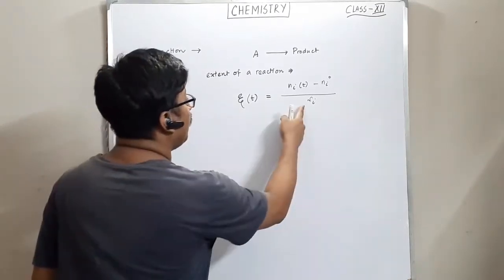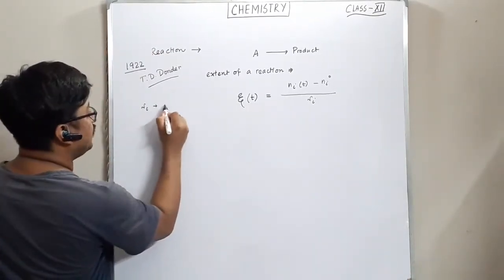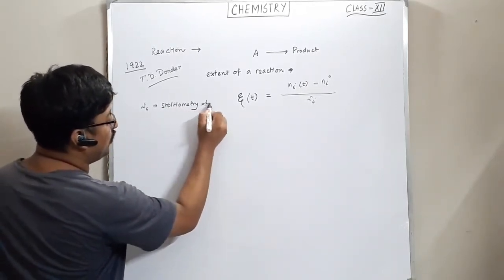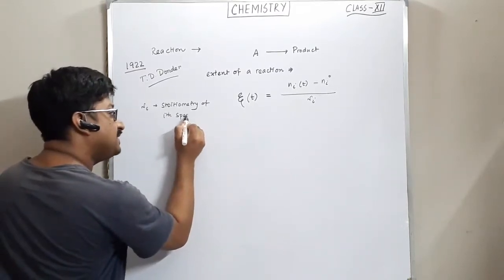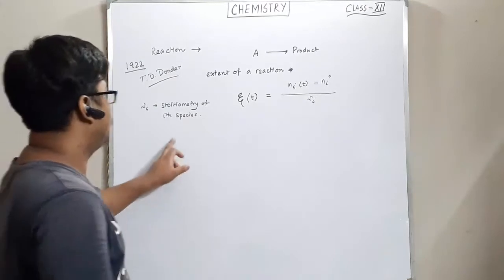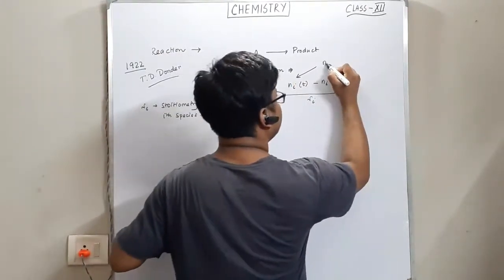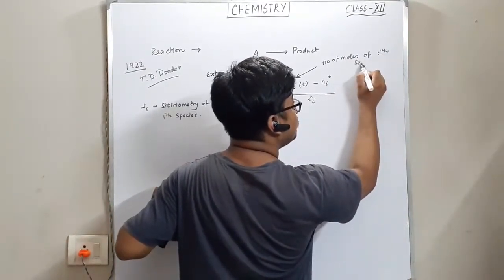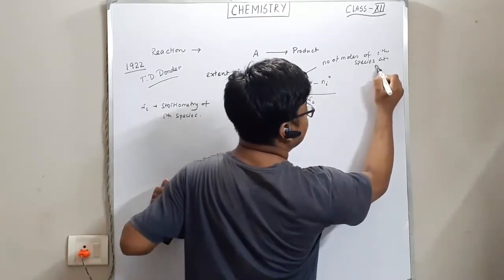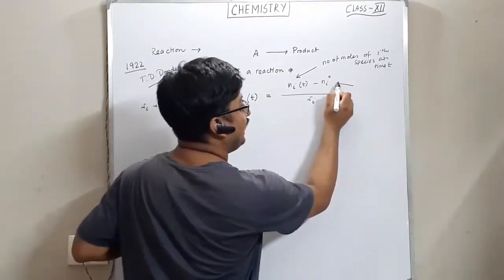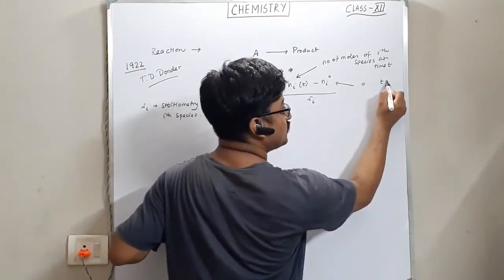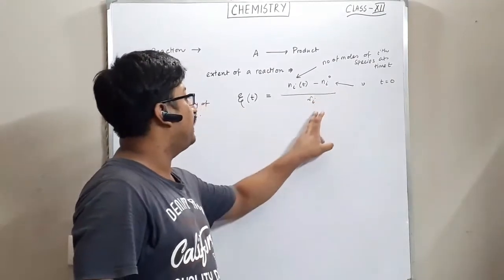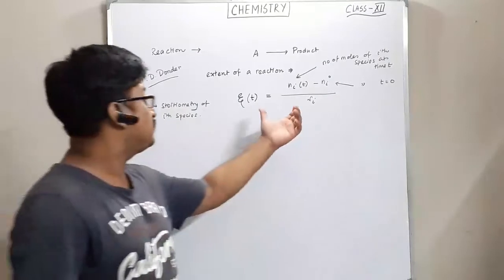Now mu i is basically the stoichiometry of the ith species. Ni is the number of moles of the ith species at time t, and Ni0 is the number of moles of the species initially, that means at time equal to 0.